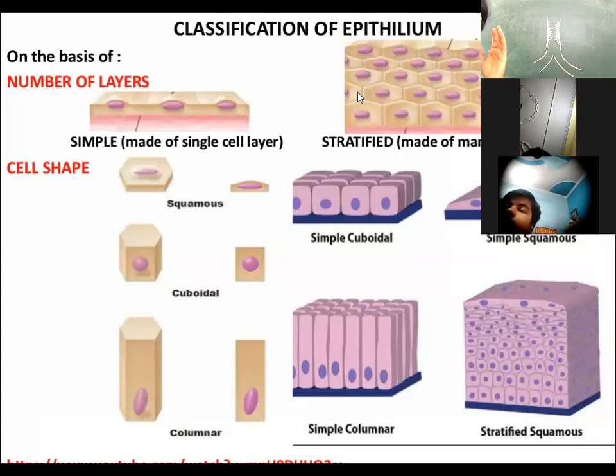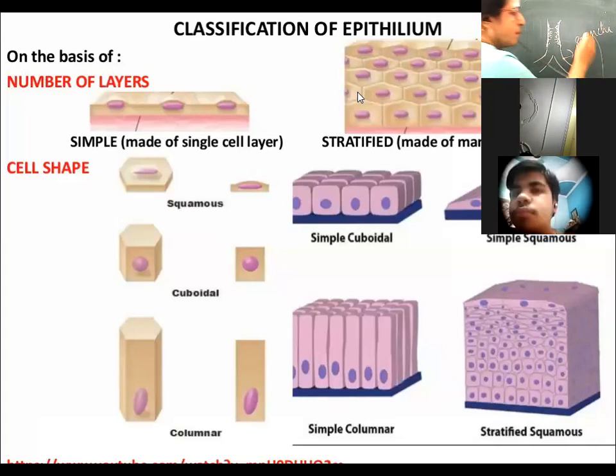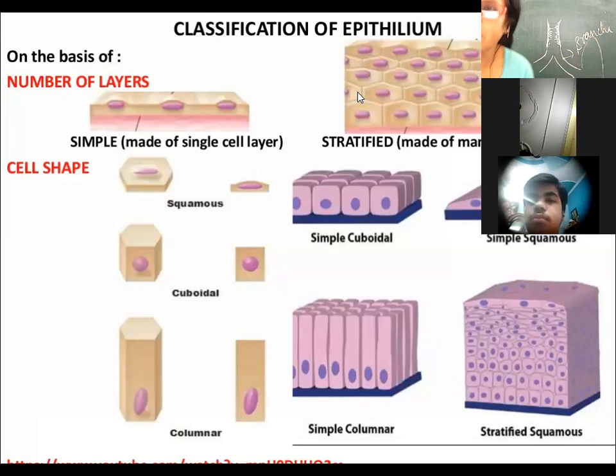No. Yesterday I told you the name. There are two pipelines. That's called bronchi. Before it enters the lungs, it is called bronchi. B-R-O-N-C-H-I.